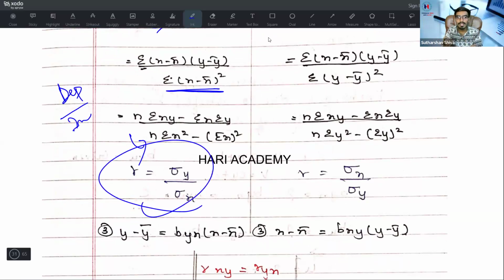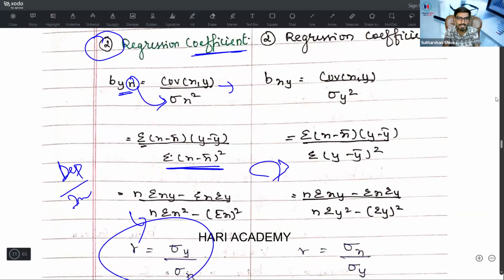r is equal to sigma y by sigma x. Why? Because y is on the numerator, since y is depending on x. So y should be on the numerator, x should be on the denominator. The same is vice versa. You can easily remember. If you want to take a screenshot, just take a screenshot of this step 2. It may be helpful for you. I hope it is done.